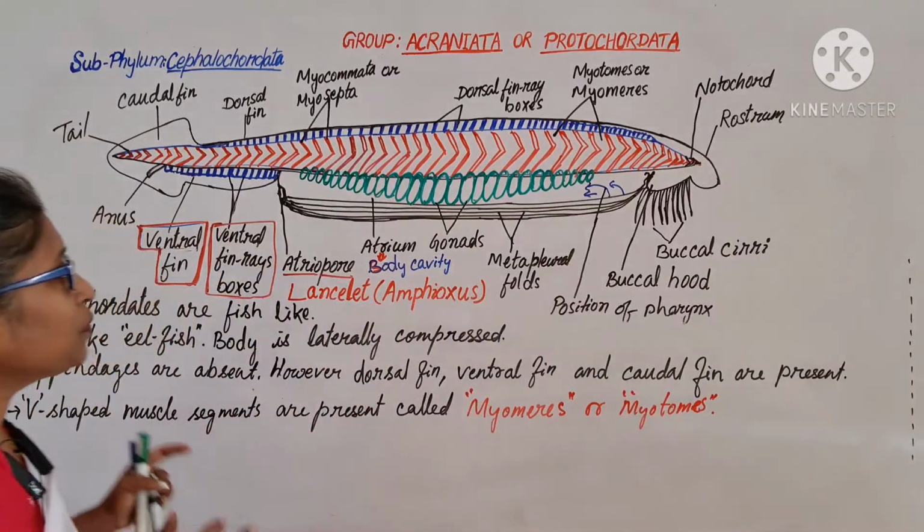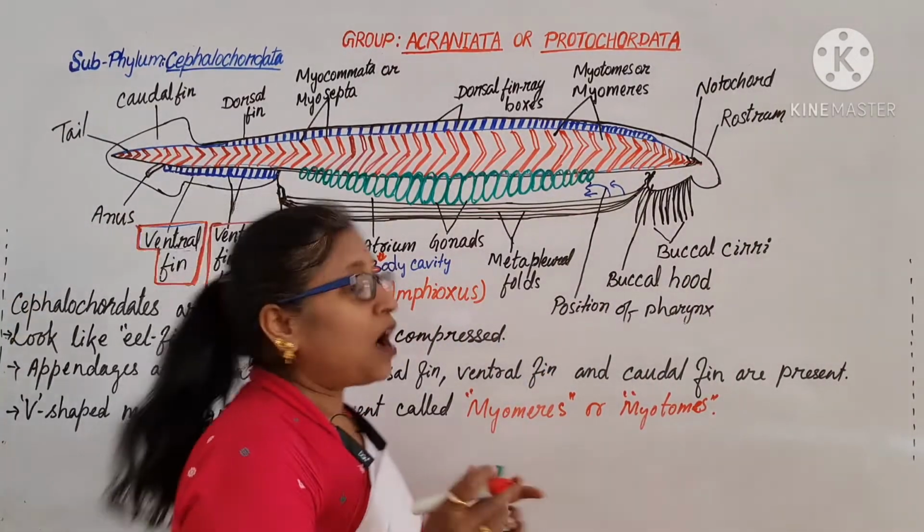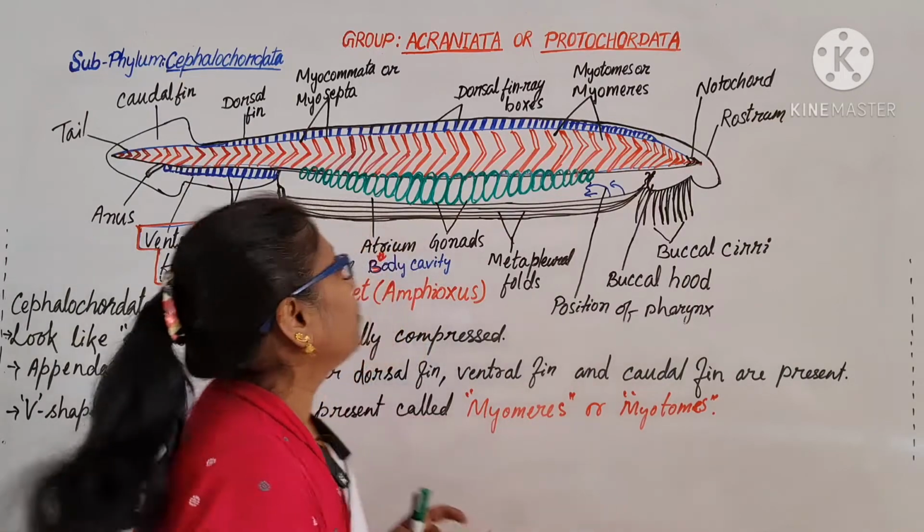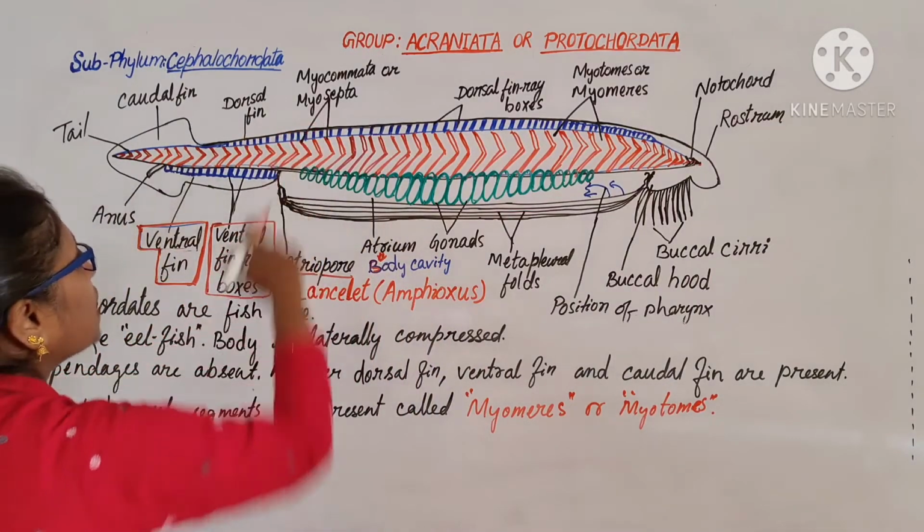These myomeres or myocones, these segments are produced by the myosepta.